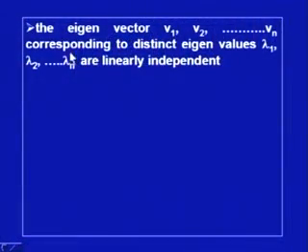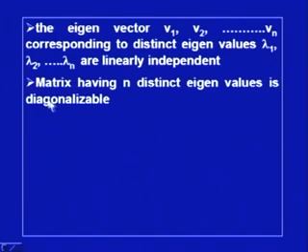So, we can say that the eigenvectors V1, V2, ..., Vn corresponding to distinct eigenvalues lambda 1, lambda 2, ..., lambda n are linearly independent. This is the result which I have already discussed in my earlier lecture on eigenvalues and eigenvectors. So, this we have confirmed here also, and then a matrix having n distinct eigenvalues is diagonalizable.